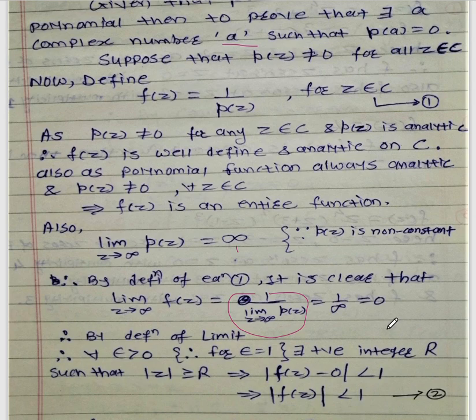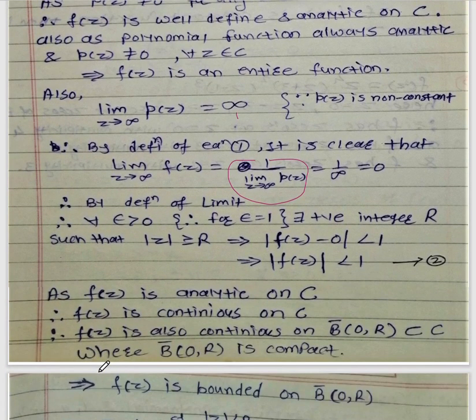Now we will use the definition of the limit: for every epsilon greater than 0, in particular for epsilon equal to 1, there exists a positive number capital R such that mod z greater than or equal to capital R implies mod of f of z minus 0 is less than 1.